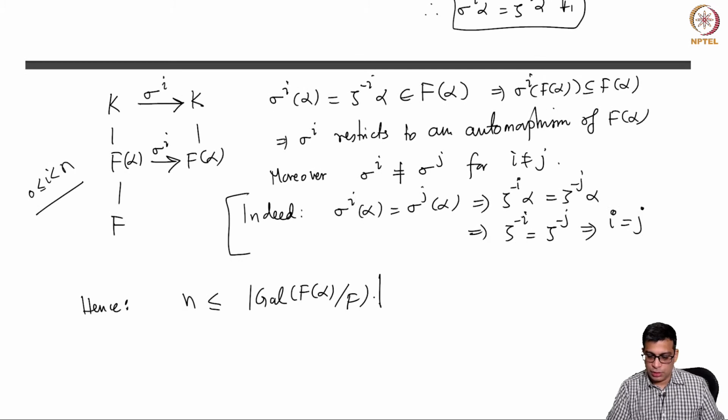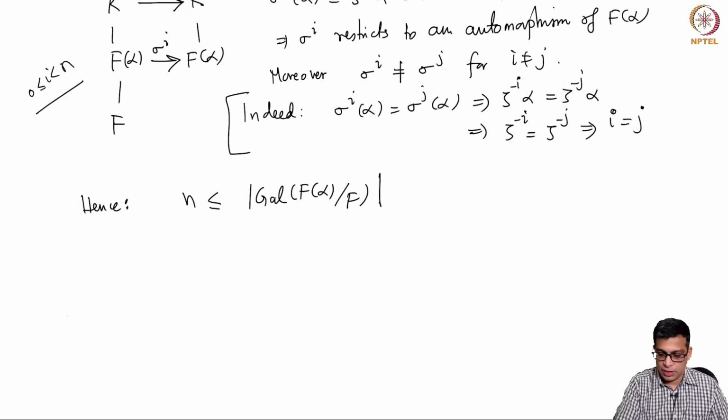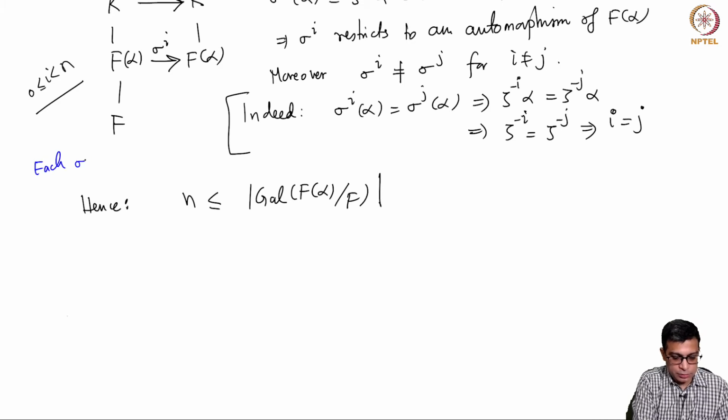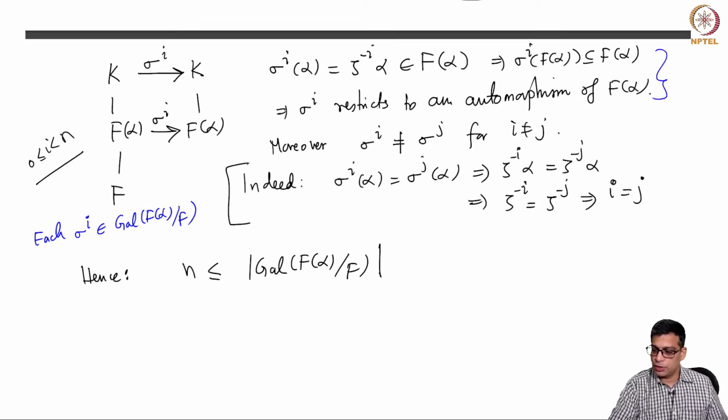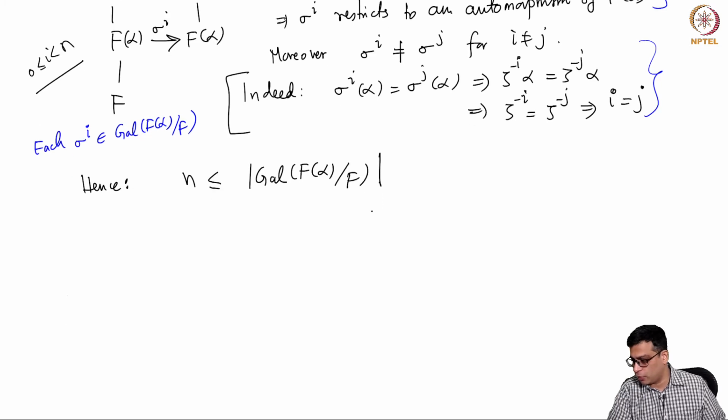Because each sigma to the i is in the Galois group of F(alpha) over F, since it restricts to an automorphism. And the second statement is that they are all distinct. So there are at least n automorphisms in the Galois group of F(alpha) over F.